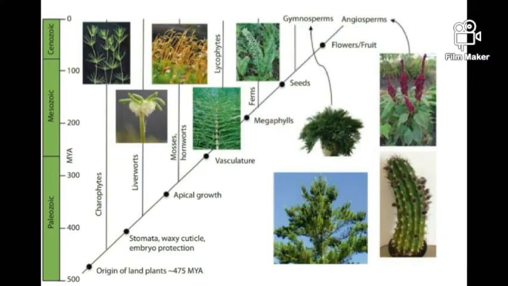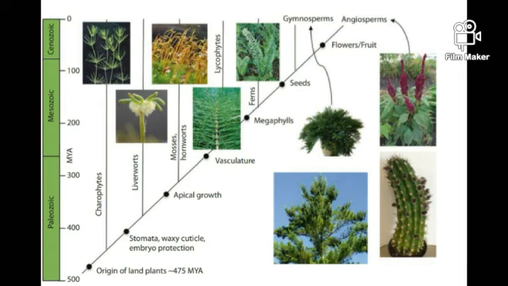Earth's history is divided into four major time periods: the Precambrian, 4,550 to 542 million years ago; the Paleozoic era, 542 to 251 million years ago; the Mesozoic era, 251 to 66 million years ago; and the Cenozoic era, 66 million years ago to present.